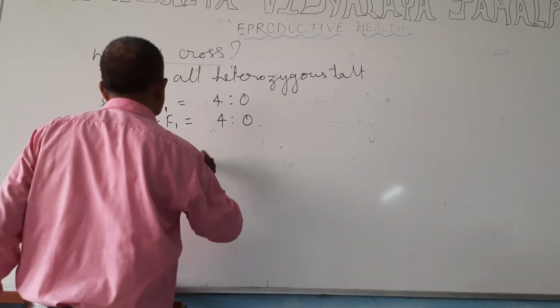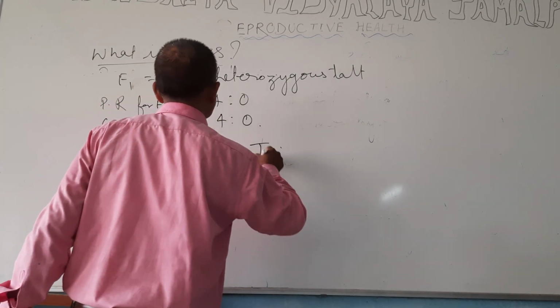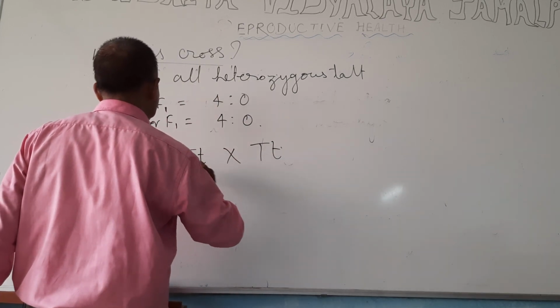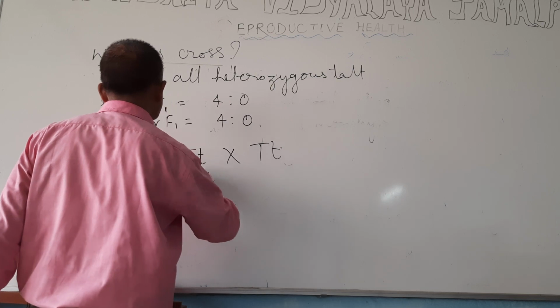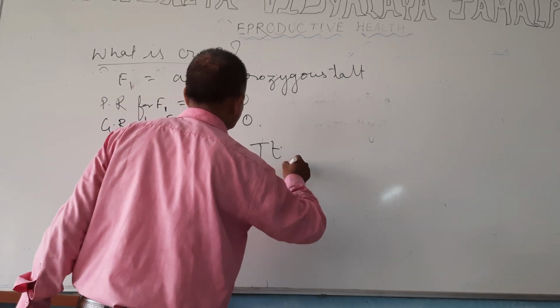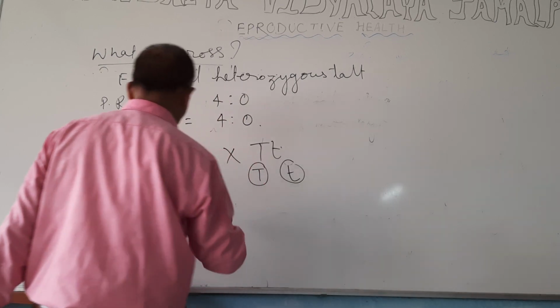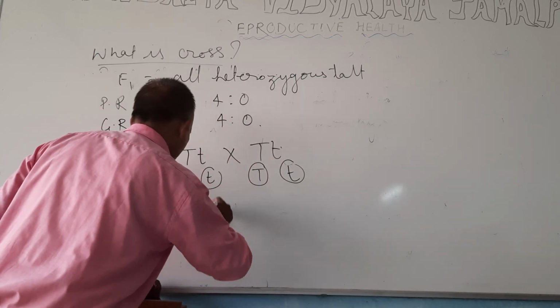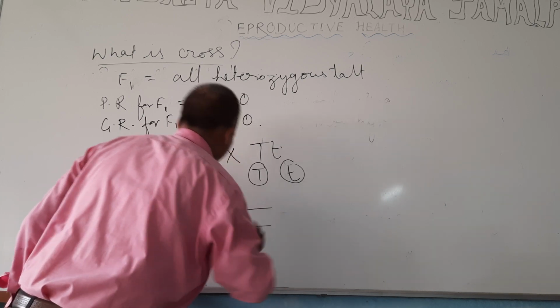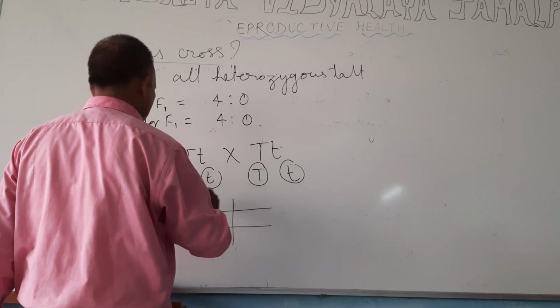So Tt cross Tt, here two types of gametes formed are T and small t, and here the two types of gametes are the same, T and small t, and so on. By Punnett square method we will get that in F2 generation